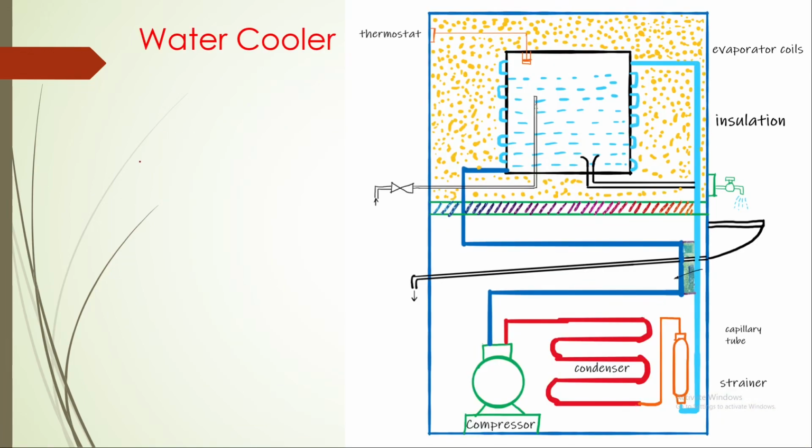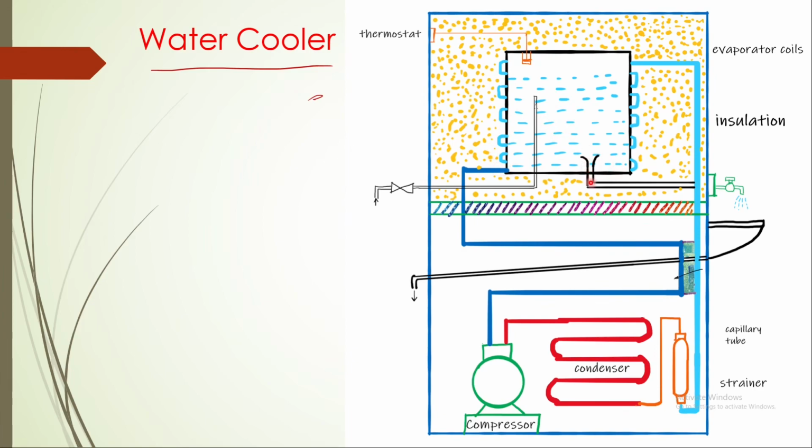Coming to the water cooler, this is a domestic water cooler. Generally you will observe these in railway stations, colleges and all. So this is the water tank where water is there, and the remaining parts are the same. There will be a compressor. After the compressor there will be a condenser, and the refrigerant is passed through a strainer and sent to the evaporator, which is wound. These evaporator tubes will be wound around the tank. So automatically this refrigerant will cool the water inside the tank.